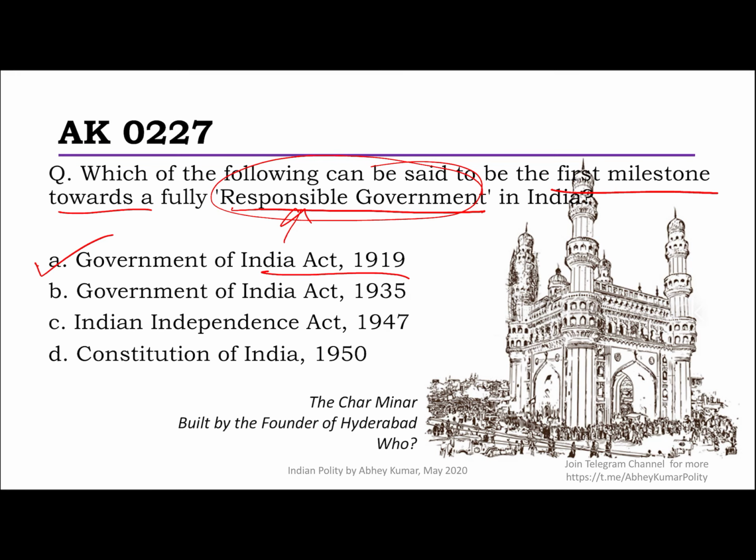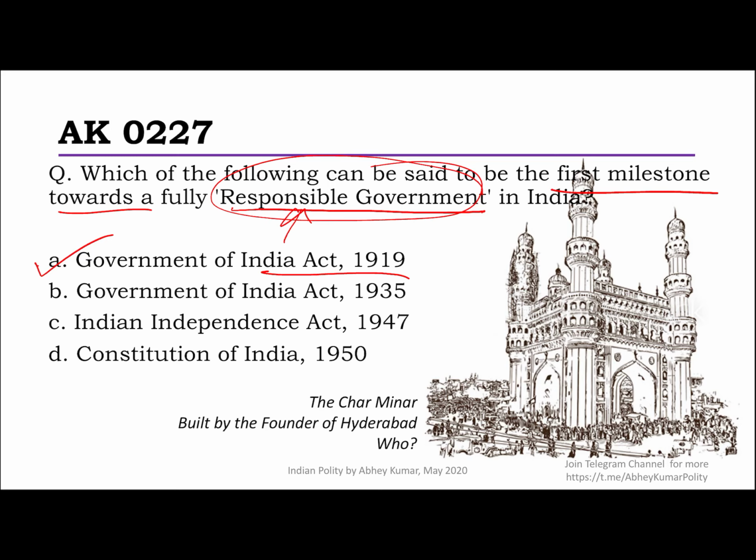As you know, this act of 1919 brought the concept of diarchy in the provinces, where the transferred subjects were to be administered by the governor on the advice of the ministers, who were responsible to the legislative council, that is the provincial legislature of those days.